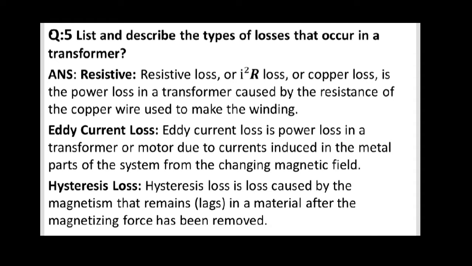The second is eddy current loss. Eddy current loss is the power loss in the transformer or motor due to currents induced in the metal parts of the system from the changing magnetic flux. The third and last is hysteresis losses. Hysteresis loss is the loss caused by the magnetism that lags in the material after the magnetization force has